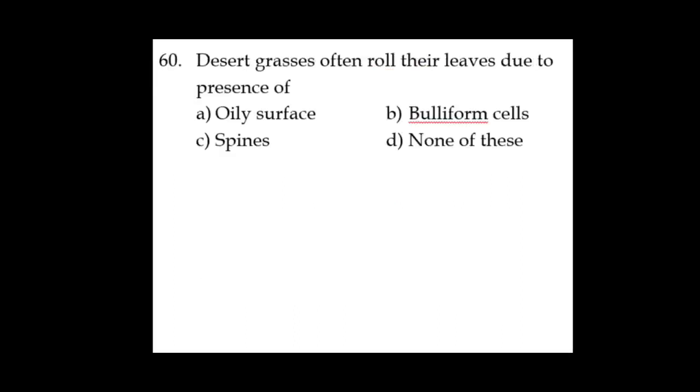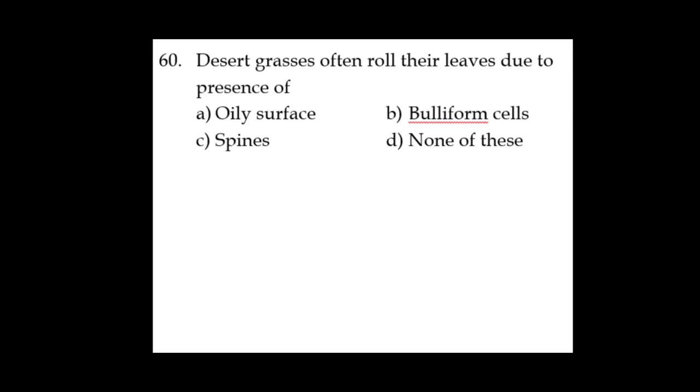Next one, question number 60. Desert grasses often roll their leaves due to presence of... That means when we come across the grasses belonging to monocots, especially on their upper epidermis, they have a specialized type of cells called bulliform cells.